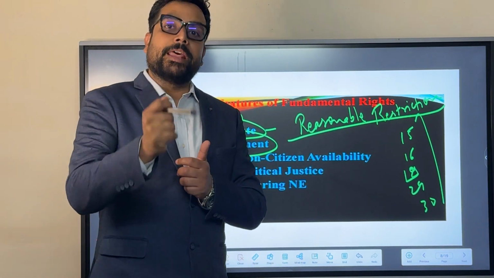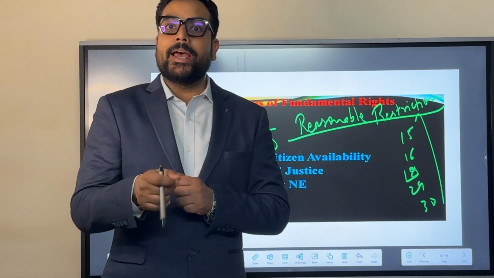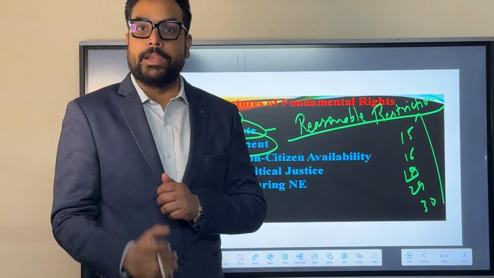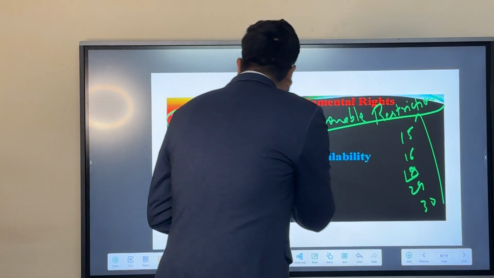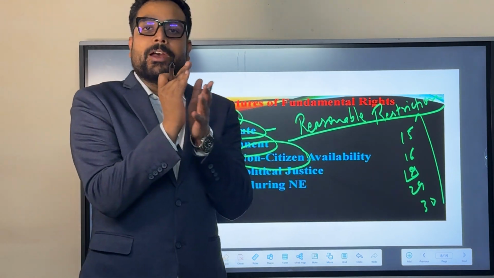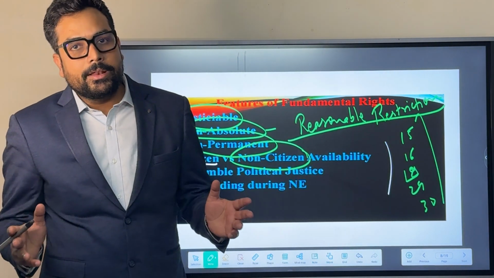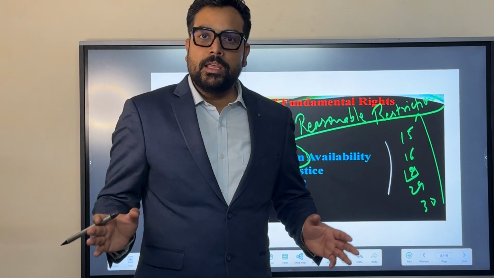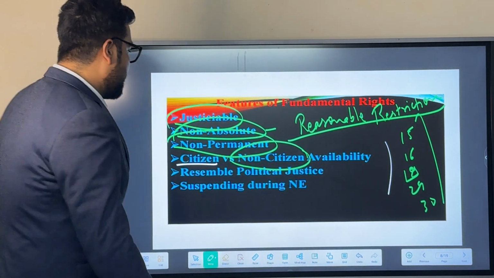In order to enjoy these fundamental rights, one has to get the citizenship of India. Otherwise, the rest of the fundamental rights can be enjoyed by citizens as well as non-citizens. Apart from these 5 articles, the rest of the fundamental rights are available to all. Anybody, whether citizen or non-citizen of India, can enjoy these fundamental rights.